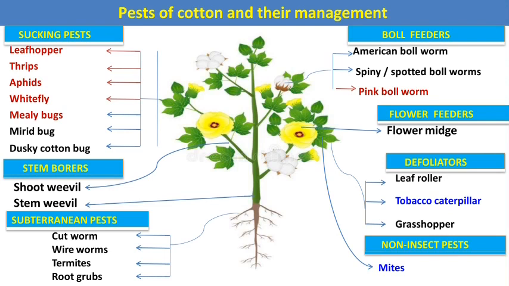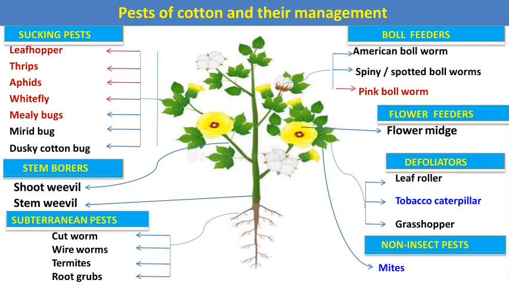Another one is stem borers. That pest attacks the stem and feeds inside the stem. And some are subterranean pests. That pest attacks from the soil on the roots of the cotton crop. The next category is boll feeders. Boll feeders are those pests which attack the bolls of the cotton and cause severe loss in kapas.